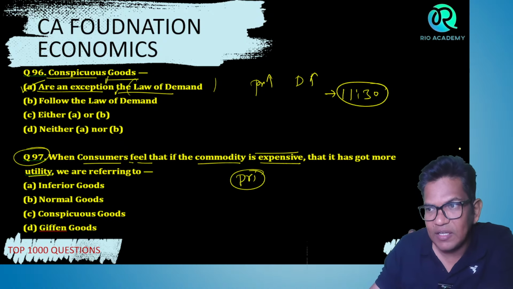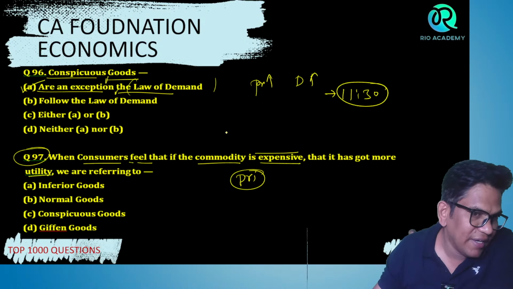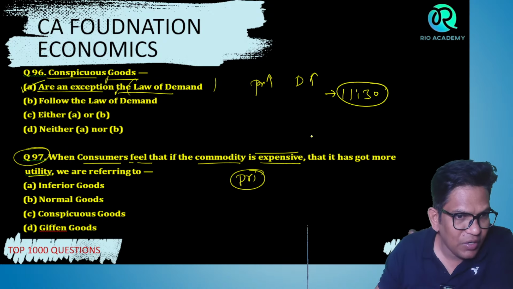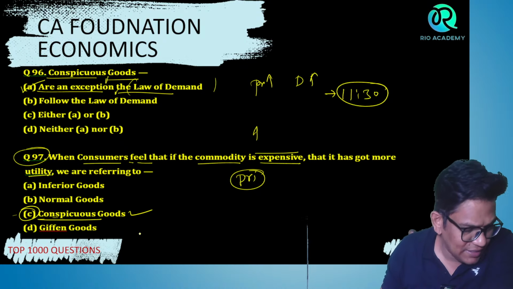Tell me, my dear lovely students. Bacho, obviously, conspicuous goods are those goods where the higher the price, the higher the demand. So these are nothing but conspicuous goods. C is the right answer.